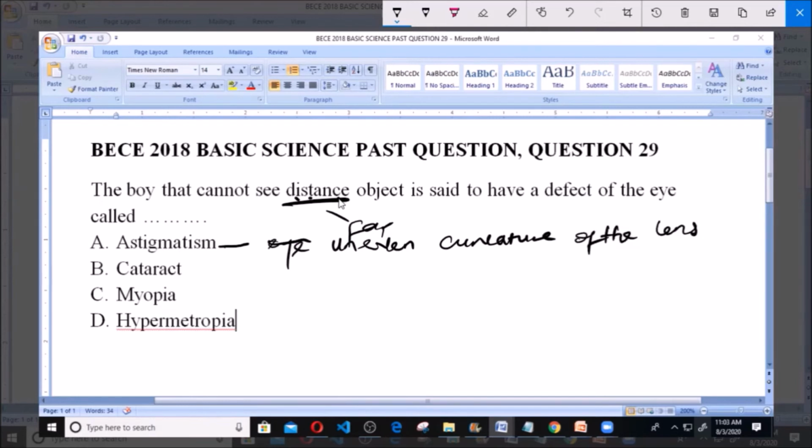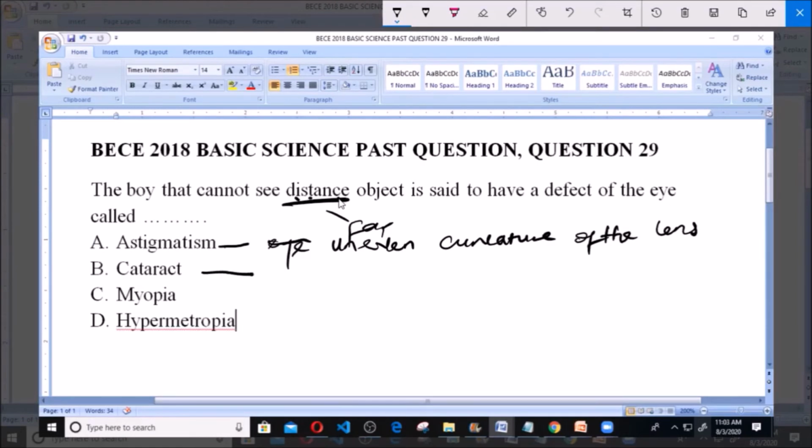You know the convex lens in the eye enables us to see clearly. But astigmatism will result in blurry images, because the shape of the lens is not even.